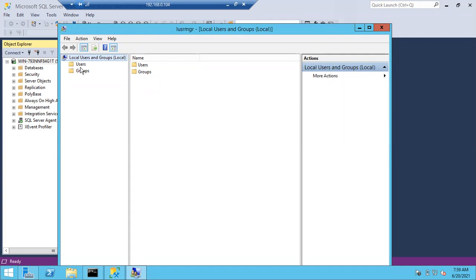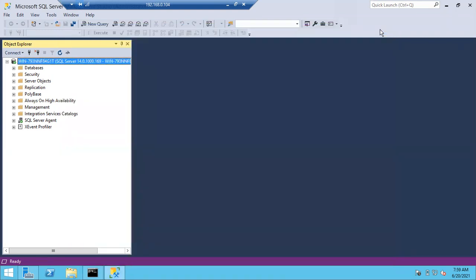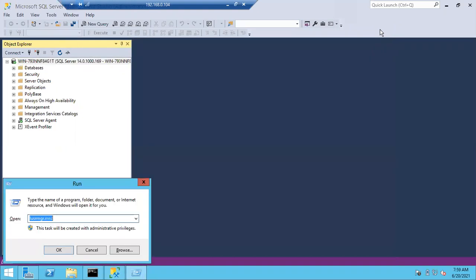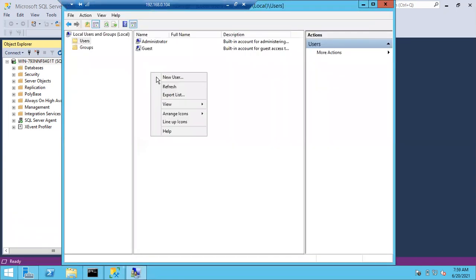Fine. Let me create a simple user in the Windows machine level. How to create a user? Just go to your server, open Run, and type lusrmgr.msc. L means local, usr means user, mgr means manager, local user manager. Now you can see the screen. Users and groups. As I want to create a user, go to the Users section, double click on it, right click, new user.